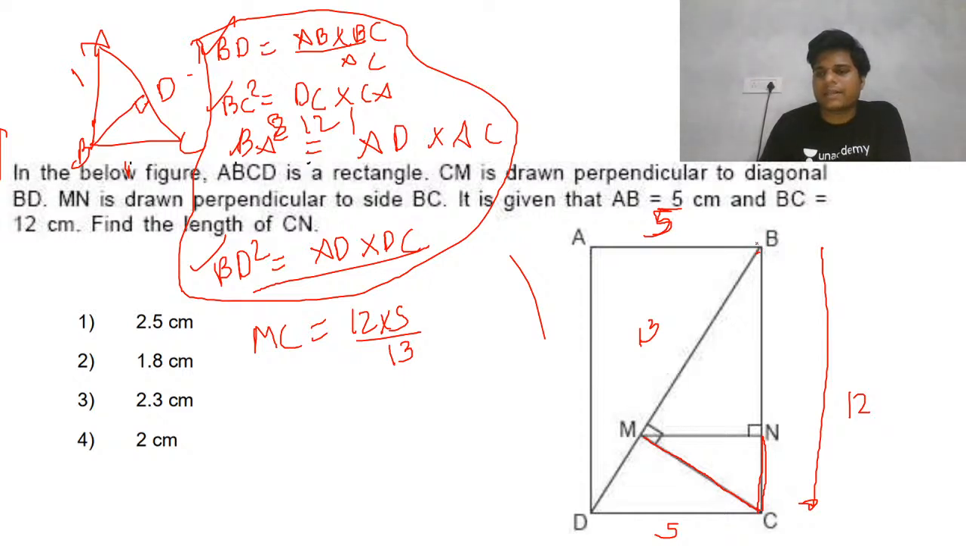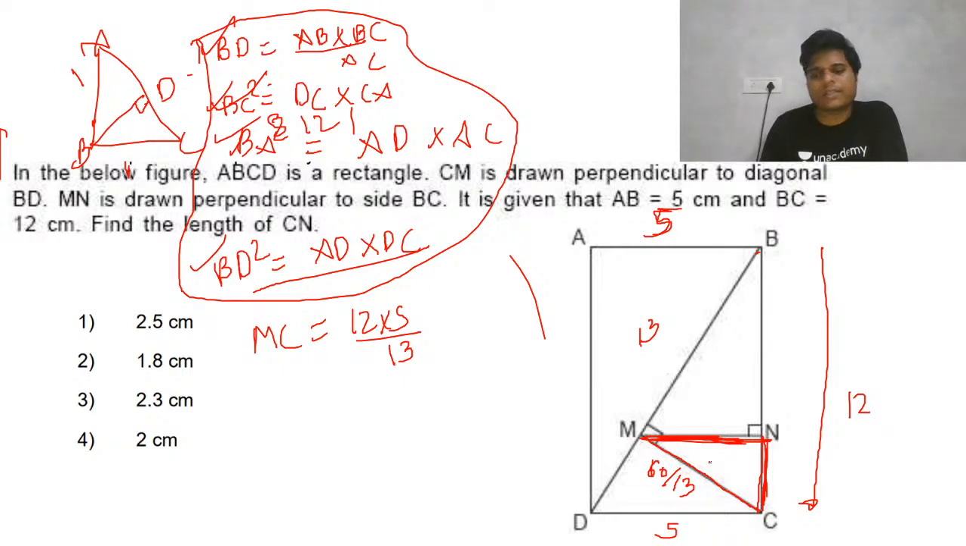Now in the triangle BMC, what is given to us is just these things. We know the length of this 12 and this 60 by 13. Now we need to find the length of MN. Actually, we need to find the length of CN, not MN. So I have just told you the formula; this one will be applied.